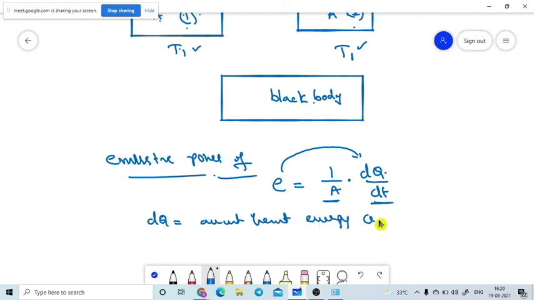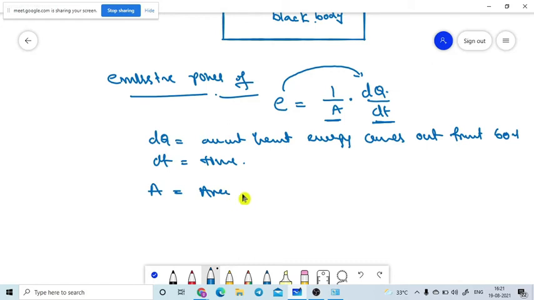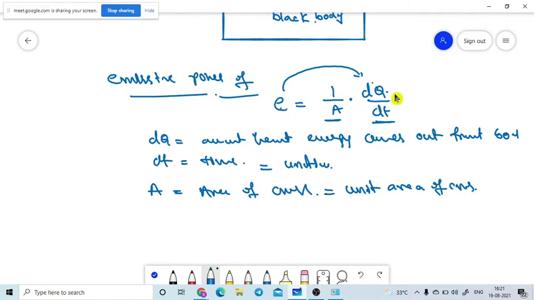Energy comes out from the body. dt means time, I am taking the time. A means area of cross section. So what does it mean? Emissive power E means I can write directly dQ, the amount of heat energy that comes out from the body, when the time is unit time and the area of cross section is unit area. Then only E is equal to dQ.